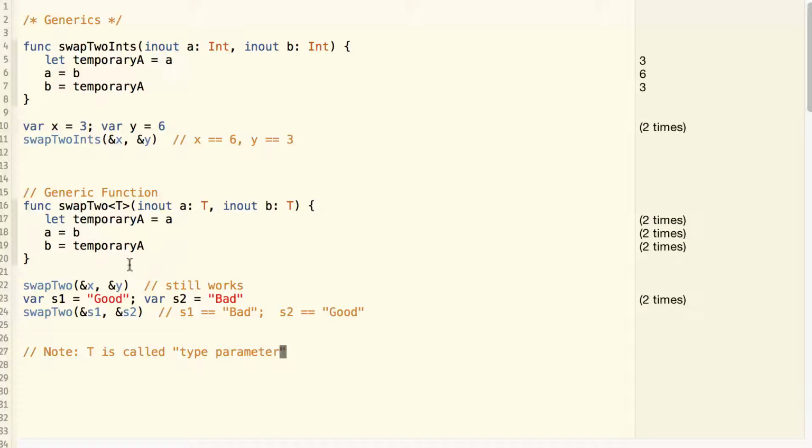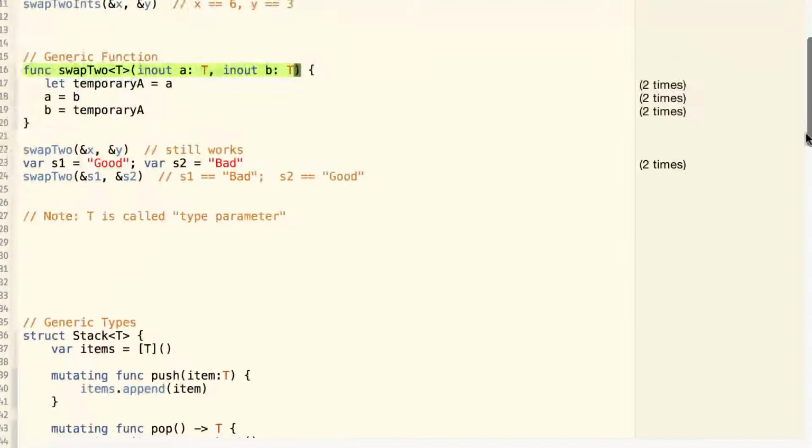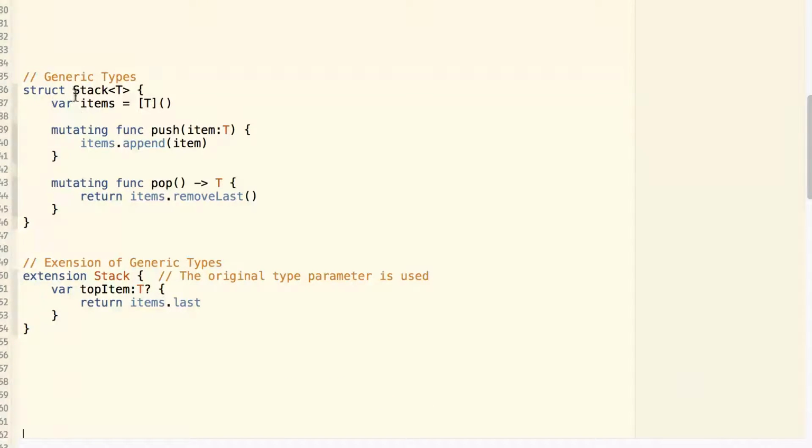We can not only create generic functions, but also create generic data types, classes, and structures. Here we have created a generic structure called Stack with the data type of T. And the Stack has two functions, push and pop. Both of them work on the data type of T. And then we can use this class Stack for stack of integers, stack of doubles, stack of strings, etc. So this is a very reusable class.